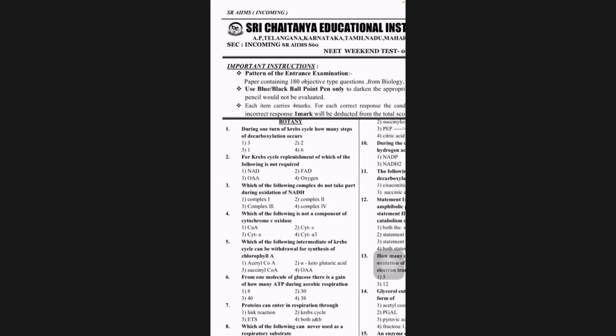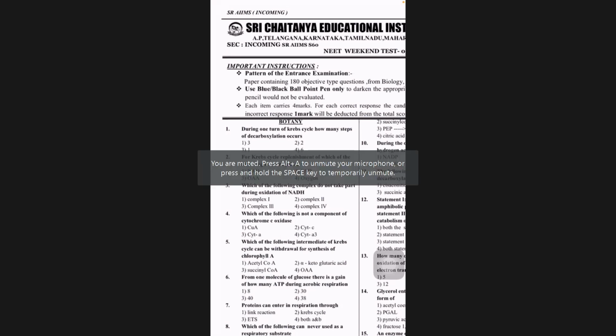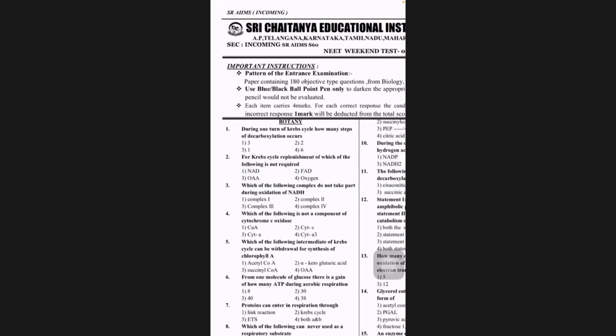Whatever it is, there were 2 successive decarboxylations: conversion of oxalosuccinic acid to alpha ketoglutarate, then alpha ketoglutarate to succinyl coenzyme A. So it was 2 decarboxylations.